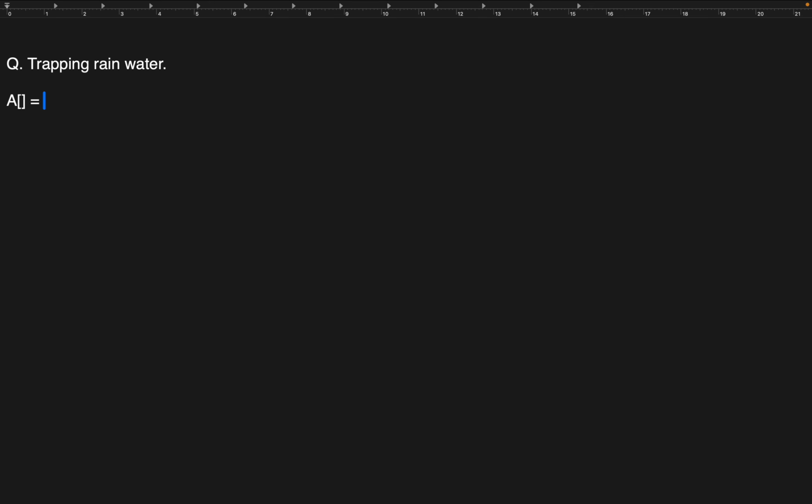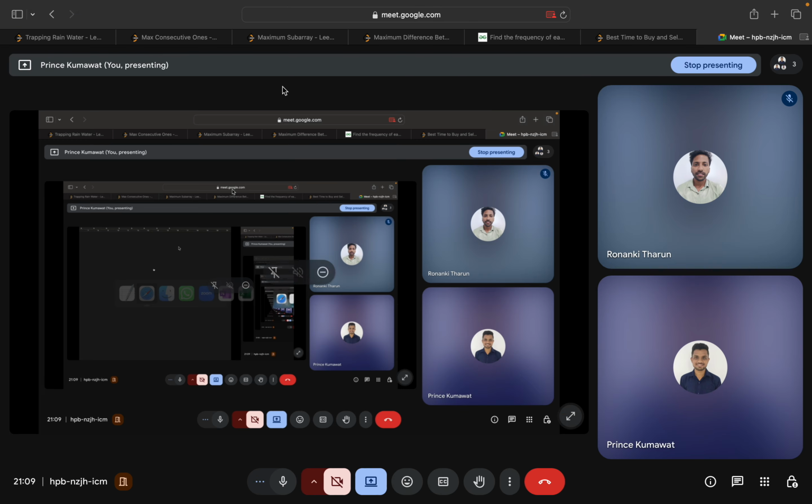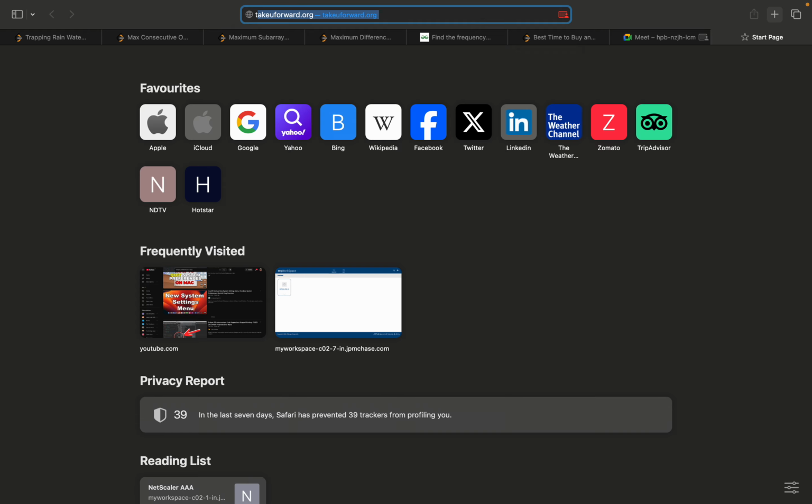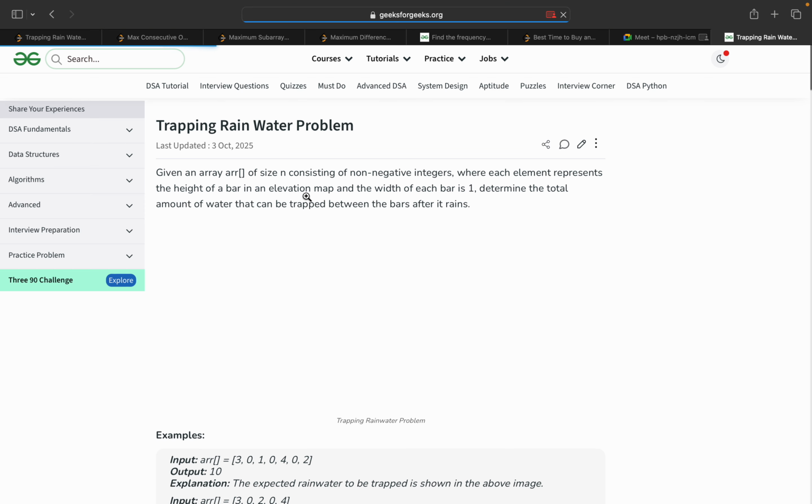Okay, so I will take the array as 4, 2, 0, 3, 2, and 5. So this is the array. Okay, here how will I draw? I don't know. But let's see in the problem, trapping rainwater. I'll explain the problem statement here.